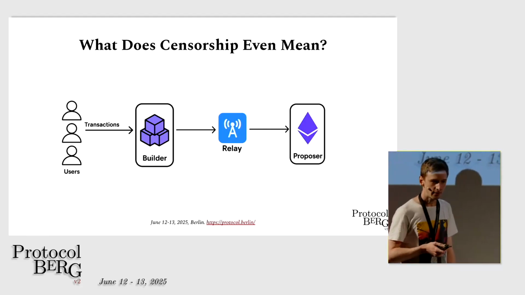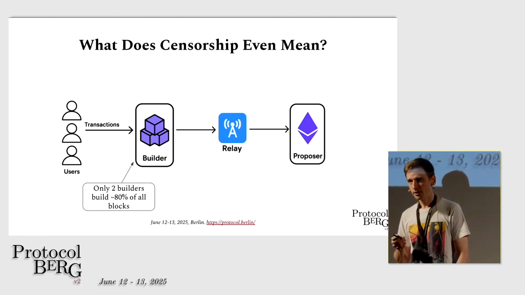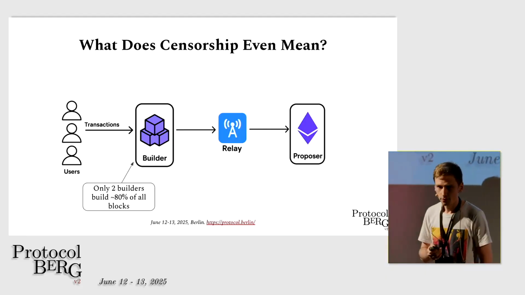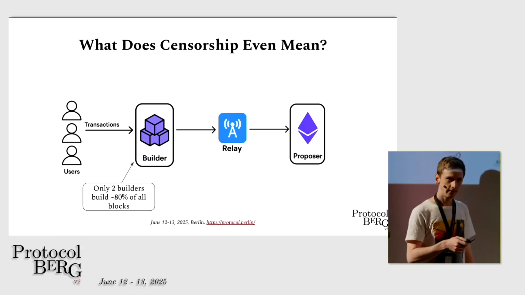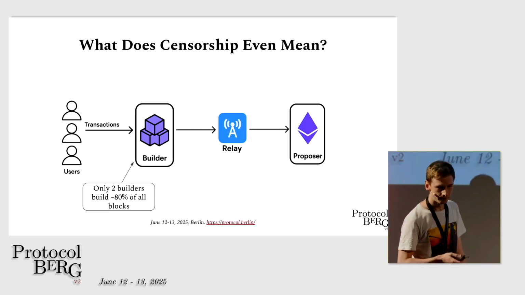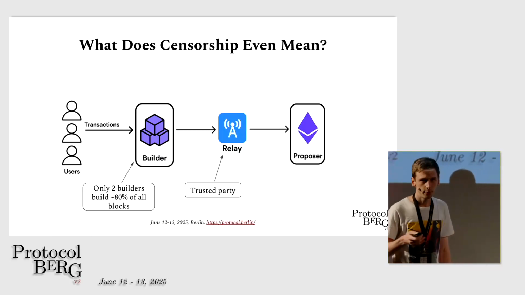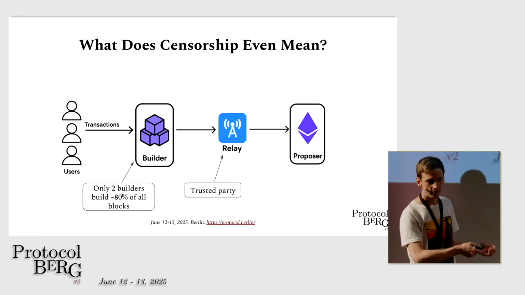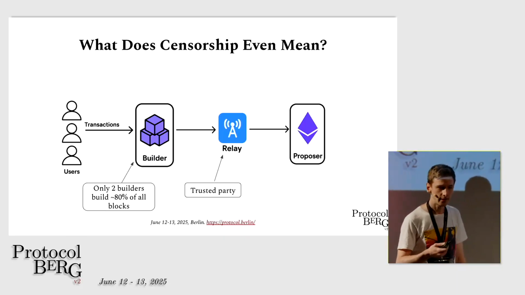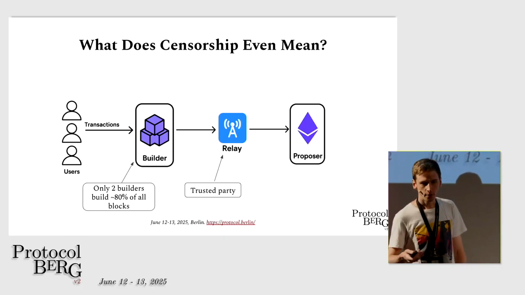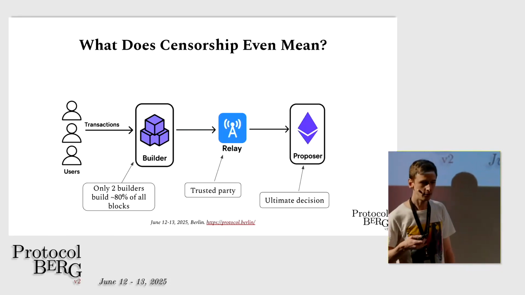The current state of Ethereum is as follows. Only two builders build currently roughly 80% of all blocks. So two builders have a massive impact on which transactions get included into a block and which don't. Relays are trusted parties, so they can essentially do whatever they want. If they get a block from a builder and the block contains a transaction that they don't like, they just are not going to forward the block to the proposer. And the proposer has the ultimate decision power.